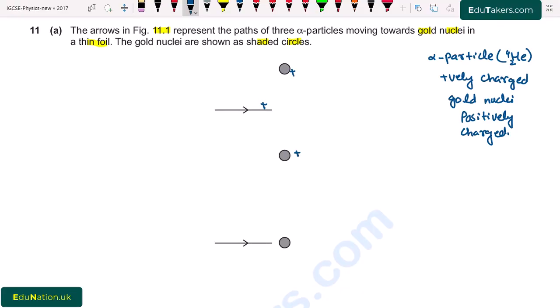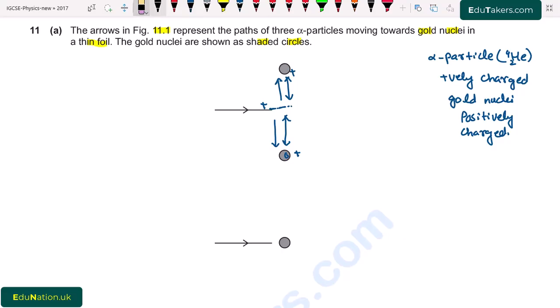So this alpha particle coming here, both of these repel each other, due to which this alpha particle does not move in upward direction. Same in the case of the downward gold nuclei, there will be a force of repulsion between this gold nuclei and the alpha particle, and this alpha particle does not move in downward direction. So because of the repulsion of both of these gold nuclei, the alpha particle moves in the separate path.